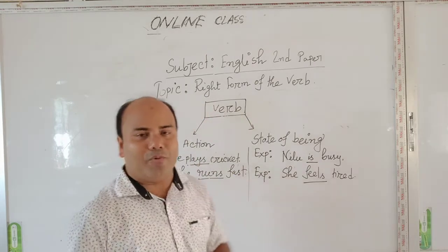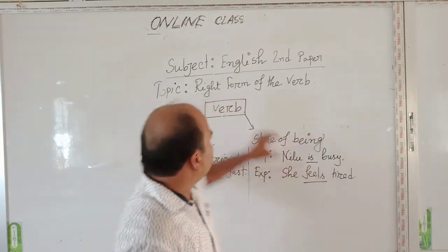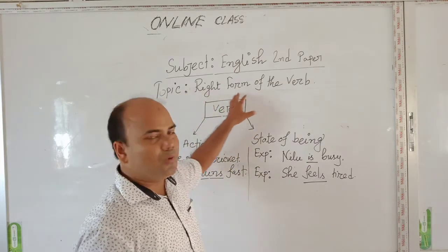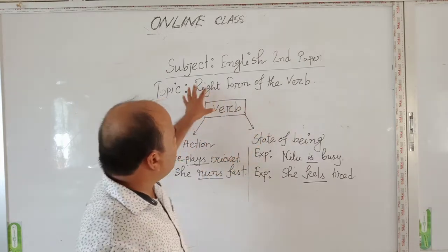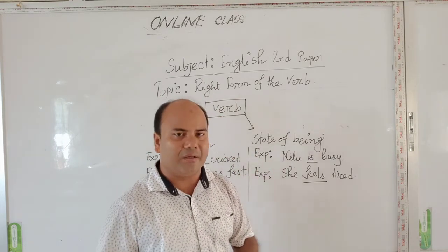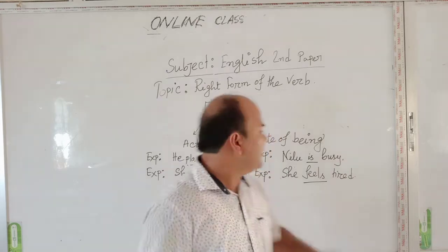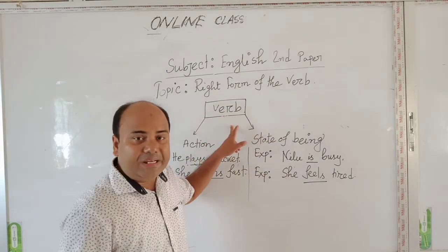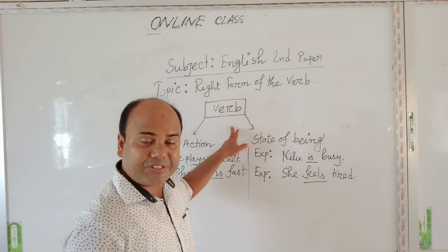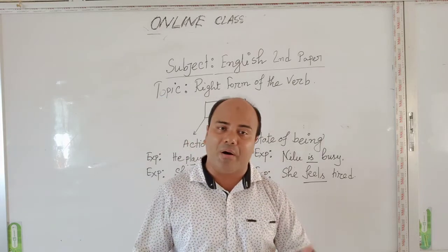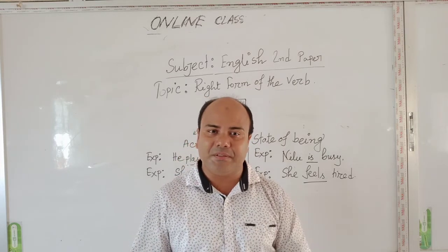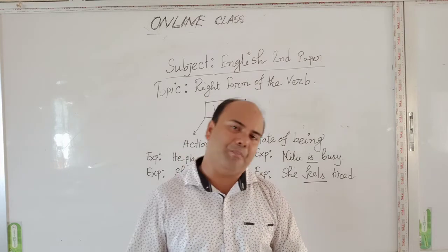The name of our topic is right form of the verb. Before going to discuss, let us have a sound idea about verb. A verb is an action word. A verb is a word that describes an action, an event, or a state of being.